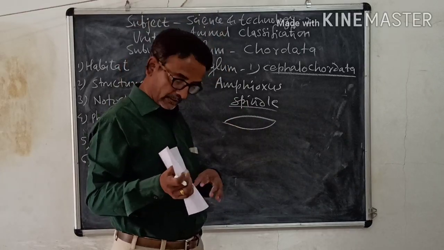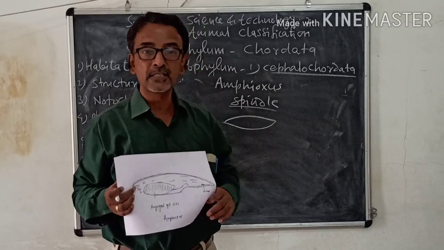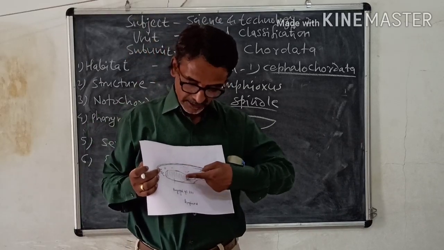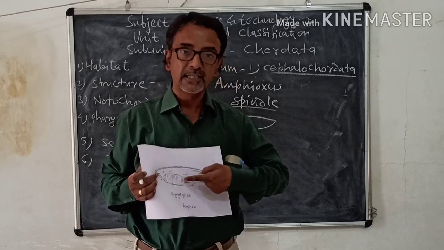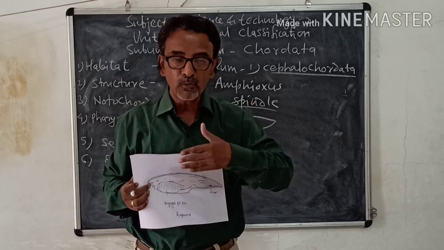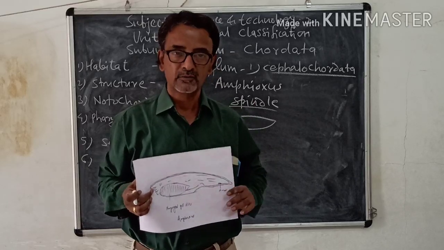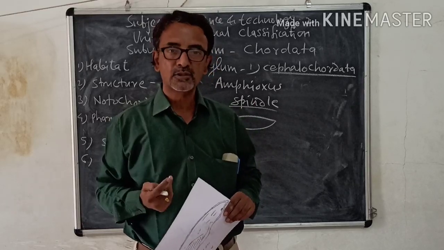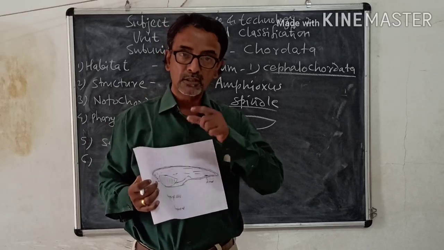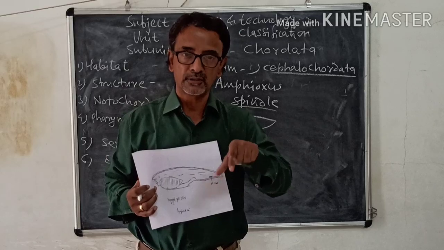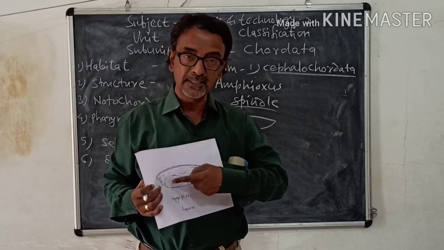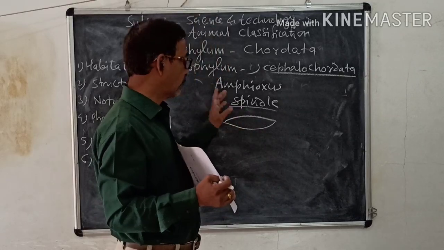Then the pharynx is perforated by a large number of gill slits, and these gill slits are used for exchange of gases in water, meaning intake of oxygen and release of carbon dioxide. The dissolved oxygen in water is taken in through these gill slits.